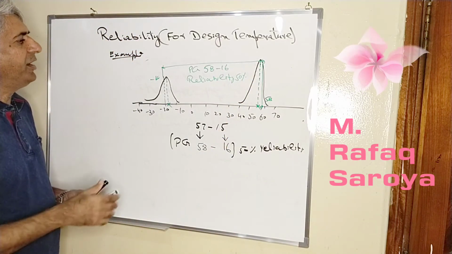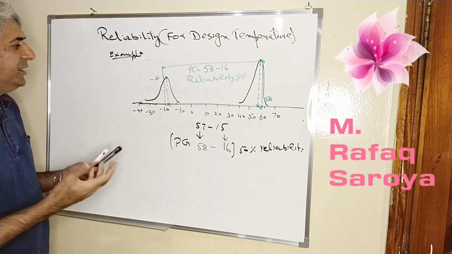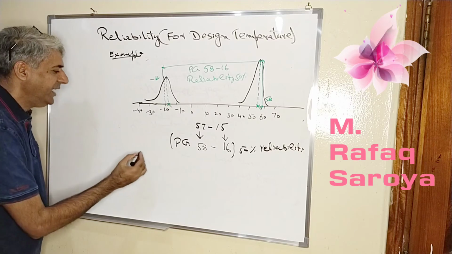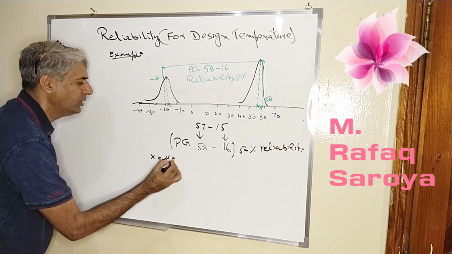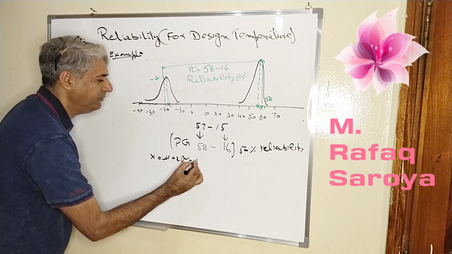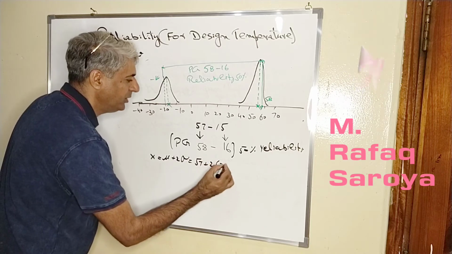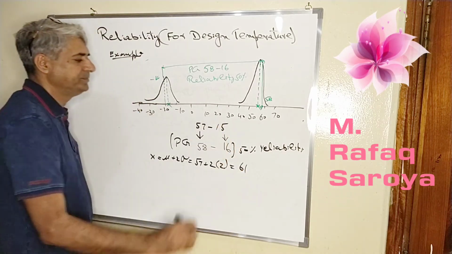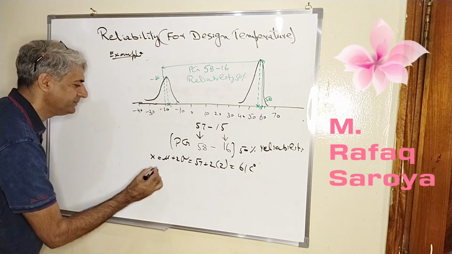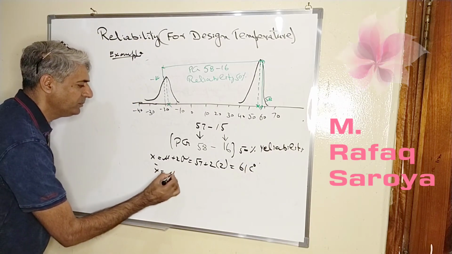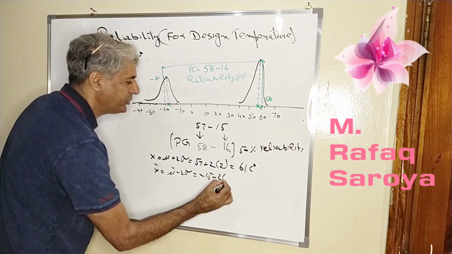Next, which I have already told you about this equation. If I apply that equation, let us see how it will behave. X is equal to mu plus 2 sigma. It means 57 plus 2 and the sigma is 2. It comes out to be 61 Celsius. And for the negative side, it would be equal to minus 15 minus 2 into 3.